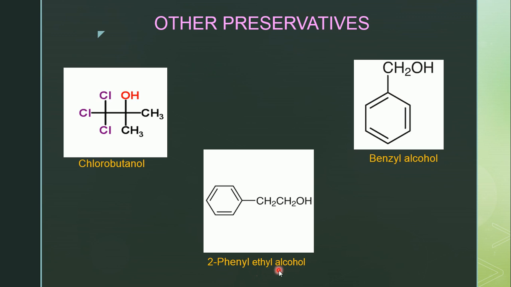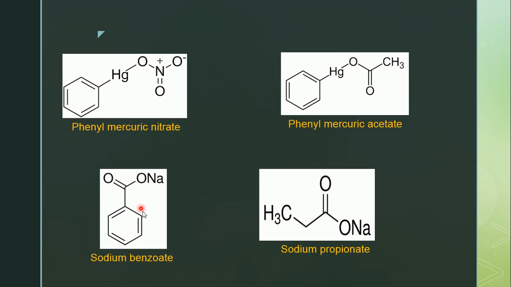Next structure is 2-phenyl ethyl alcohol. Consider the functional group attached carbon as the first carbon, and this is the second carbon. To the second carbon a phenyl group is attached, so it is 2-phenyl ethyl alcohol.